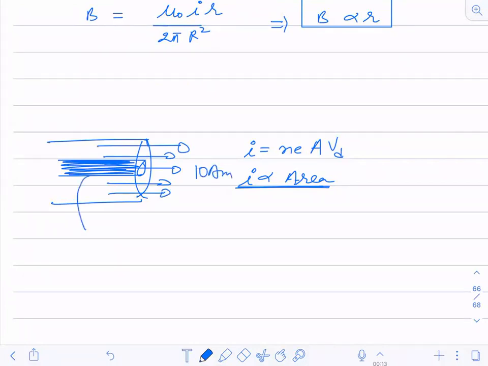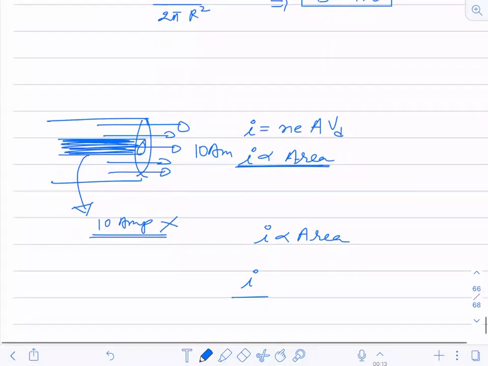Now if I say that the current flowing through this smaller one, can I say that this is also 10? No, this is wrong. You cannot say that this is also 10. It will be distributed as per the area, corresponding to the area. So I is directly proportional to area. If current I was flowing through the complete area, the area of pi capital R square, then the enclosed current will flow across pi small r square.